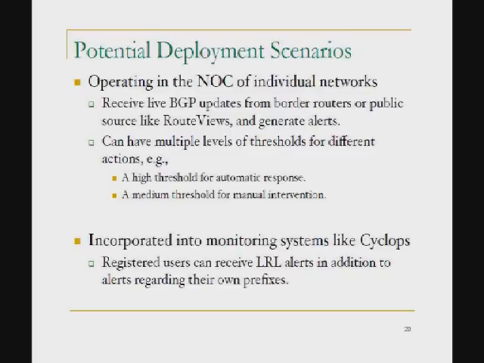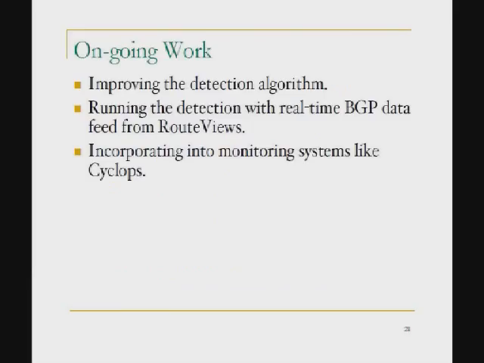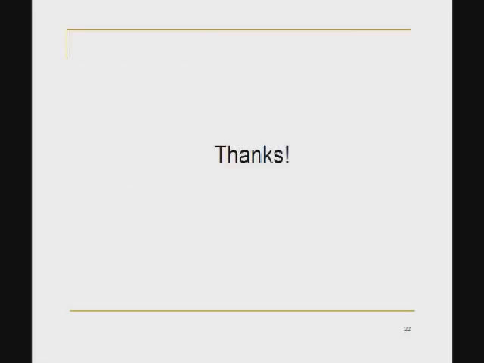Another deployment scenario is to incorporate this into a monitoring system like Cyclops, so the users not only get alerts about their prefix, but also get alerts about ongoing route leaks. We have some ongoing work on improving the algorithm, running this in real time, and incorporating it into Cyclops. So that's it. Questions?